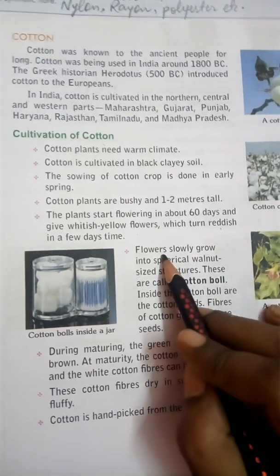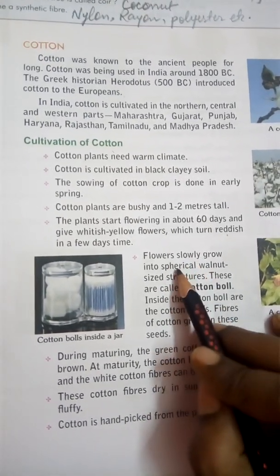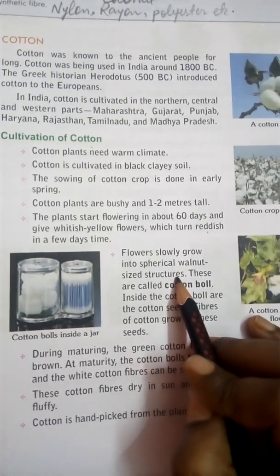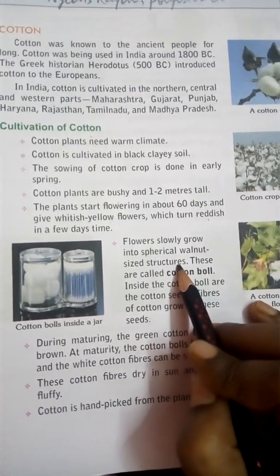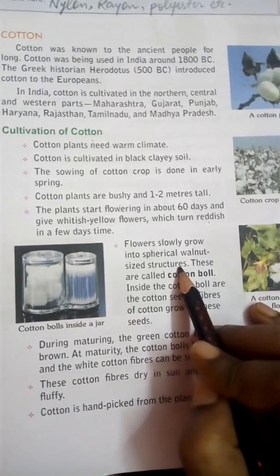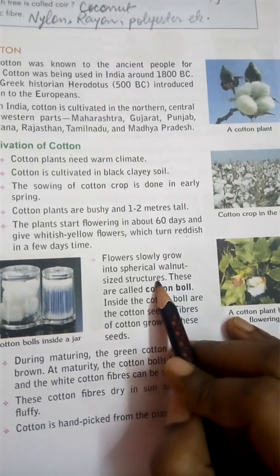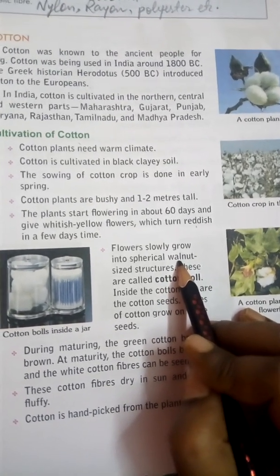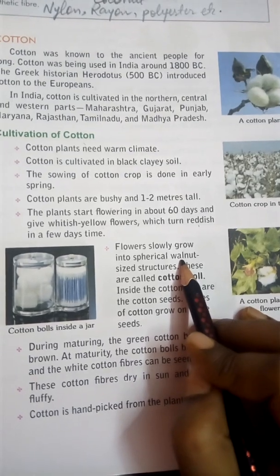Now comes this one. The flower slowly grows into a spherical walnut-size structure. So after turning reddish, it again slowly grows into a spherical walnut-size structure. You know what walnut means? Walnut means akhrot. Have you ever seen akhrot? Yes, I have.